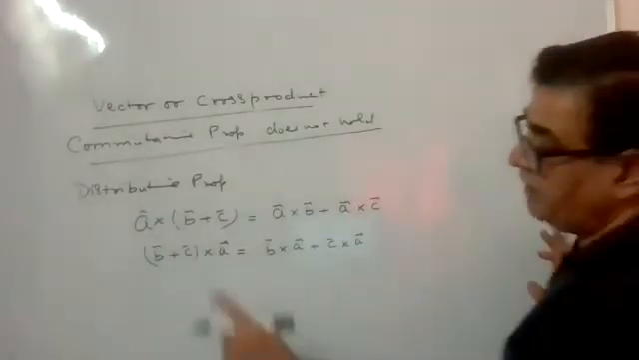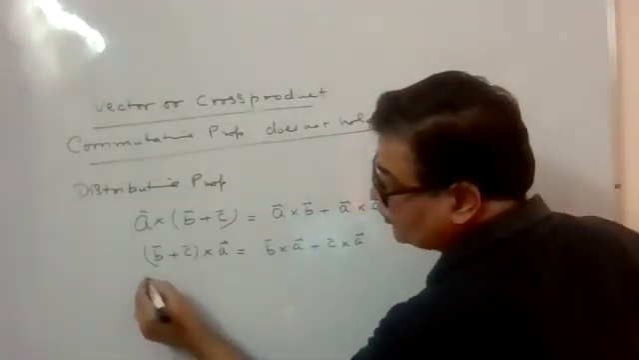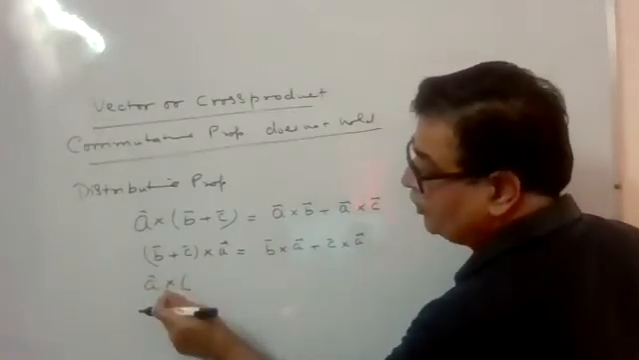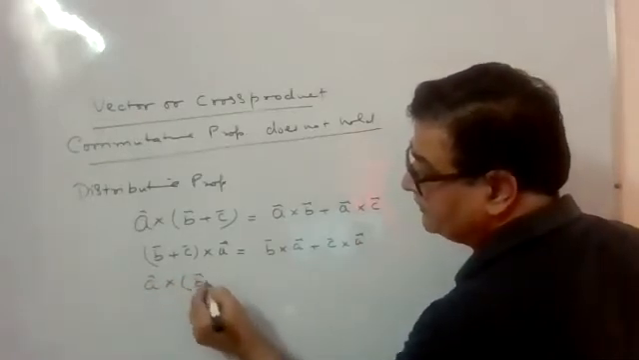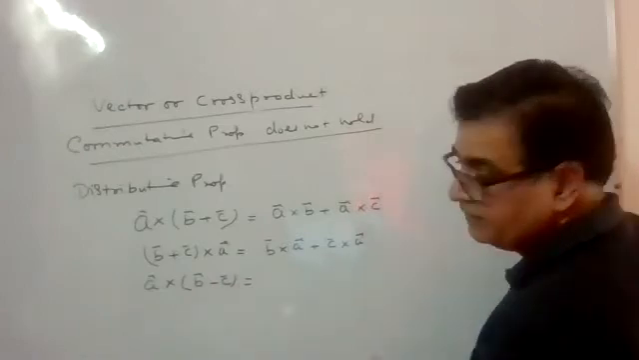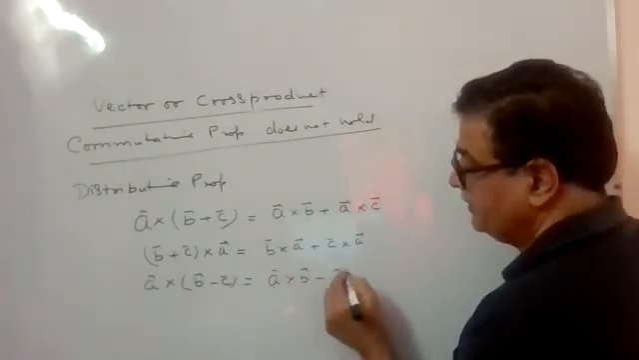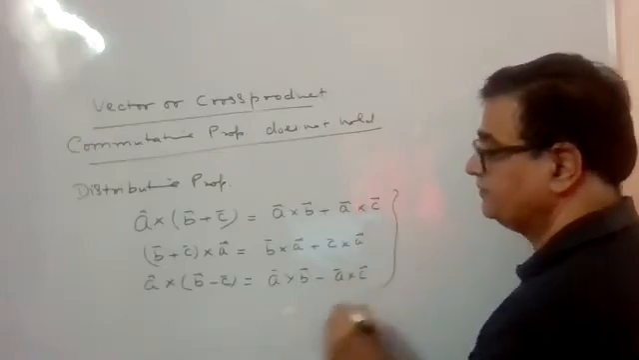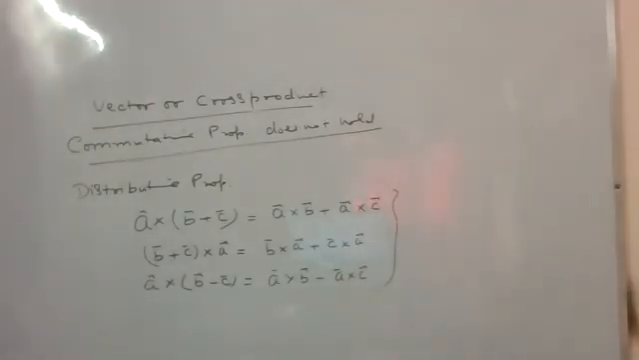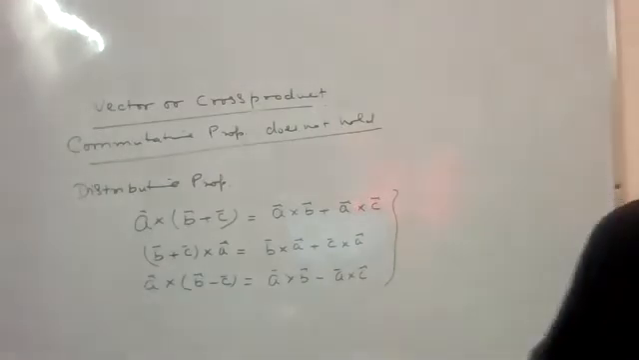Same way, if it is a minus sign here, that also you should remember. That is called distribution of cross over difference. Minus. Then the formula says A cross B minus A cross C. ये भी हमारी डिस्ट्रीब्यूटिव प्रॉपर्टी है जो याद होनी चाहिए.